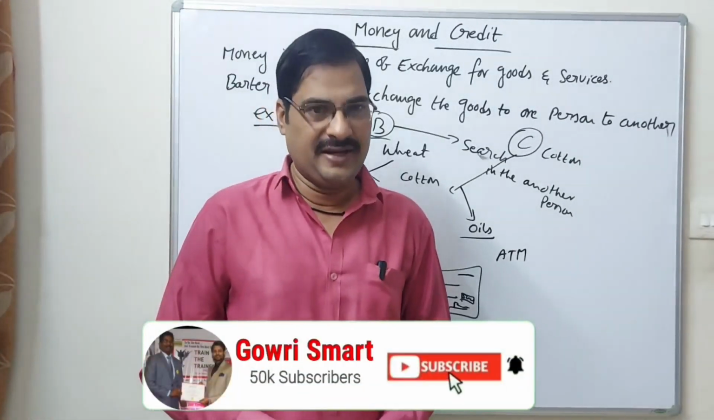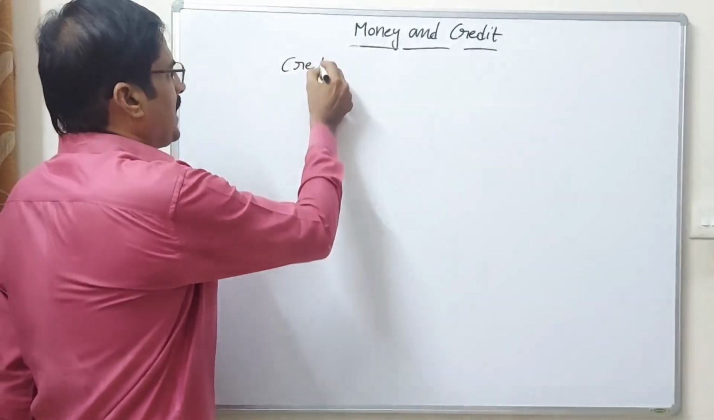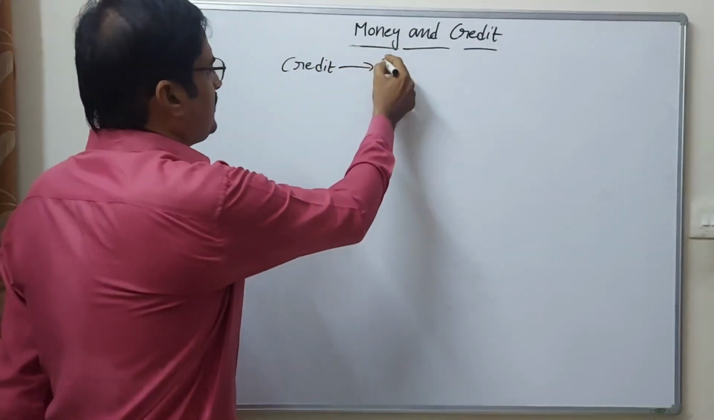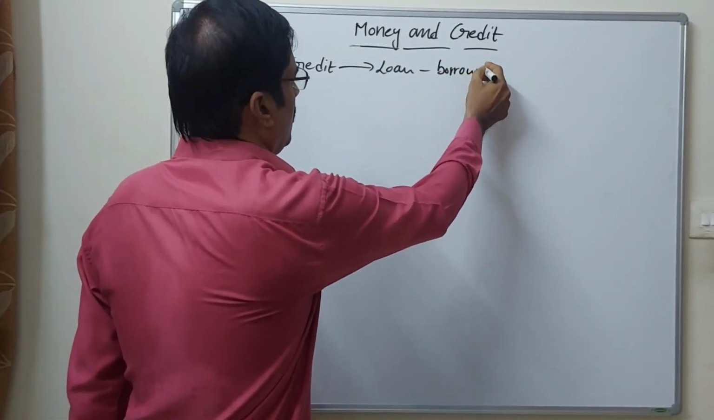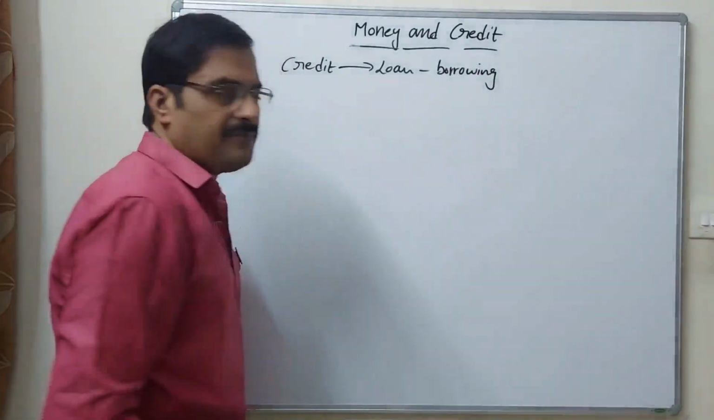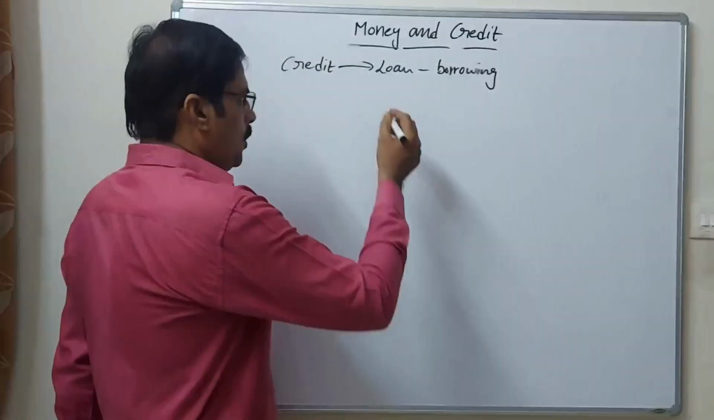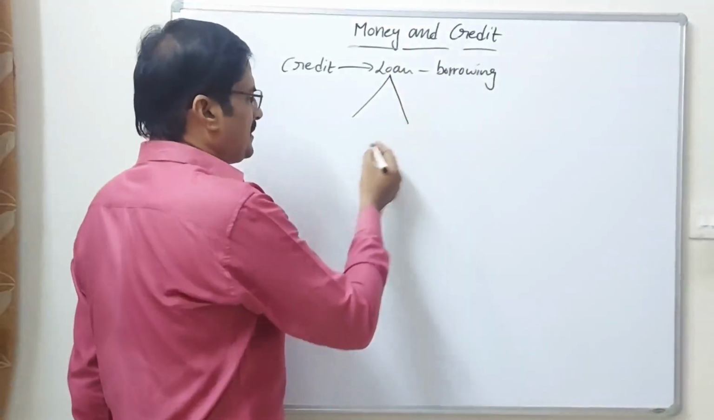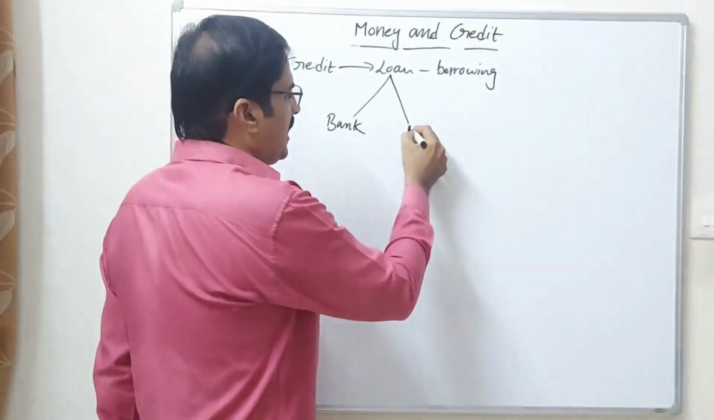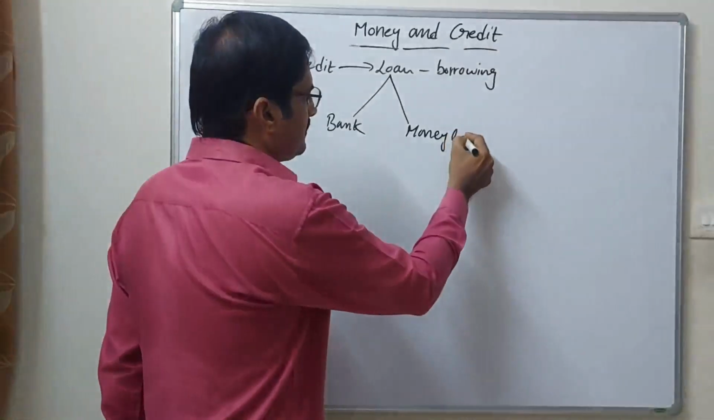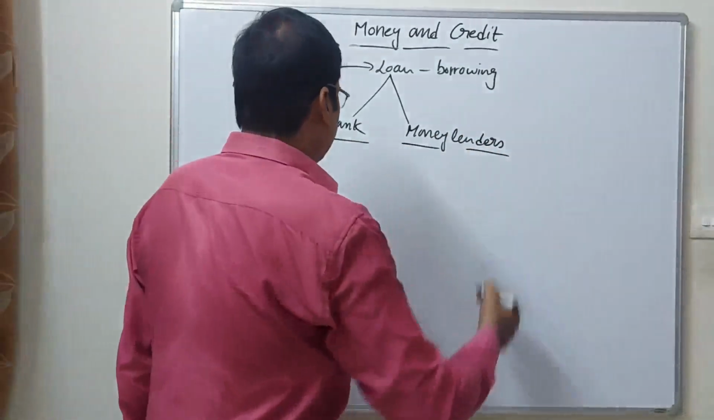What is the meaning of the credit? Now we are going to discuss about the credit. Credit means loan. Loan in the sense of borrowing. Borrowing money, people can take a loan from two sources. One is from the bank. Another one is the money lenders. Okay, bank and money lenders.